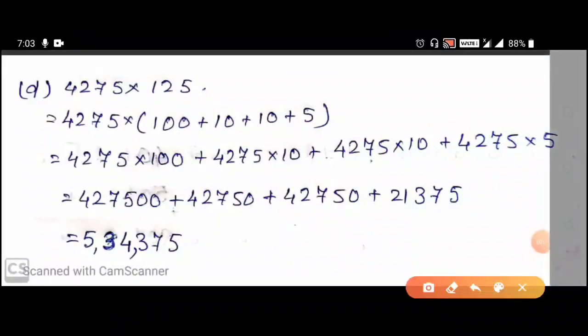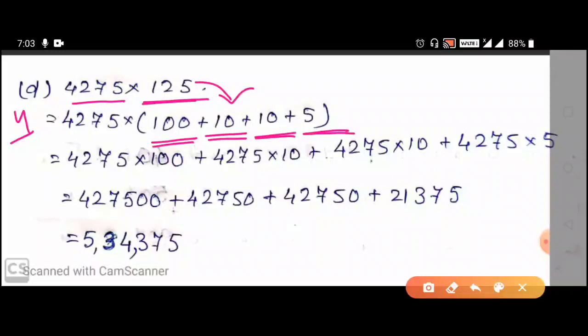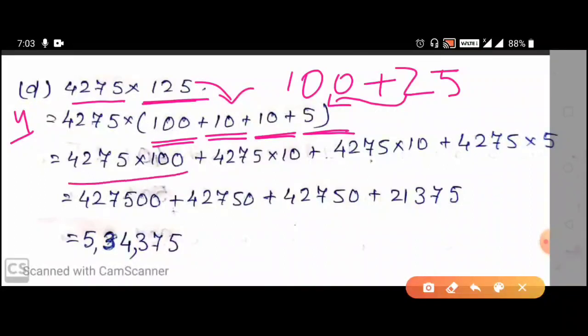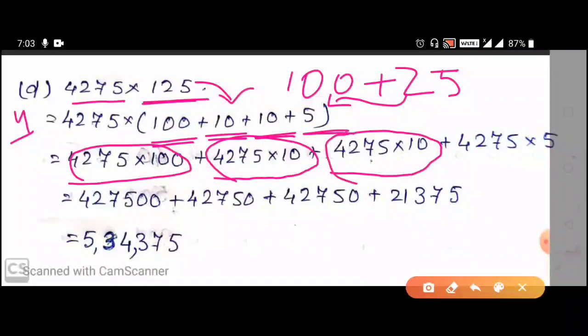Now question number D of question number 4 of exercise 2.3. Here it is given 4275 into 125. So we have broken 125 as 100 plus 25. Again we have broken 25 as 10 plus 10 plus 5. Now we have written 4275 into 100 plus 4275 into 10 plus 4275 into 10 plus 4275 into 5.